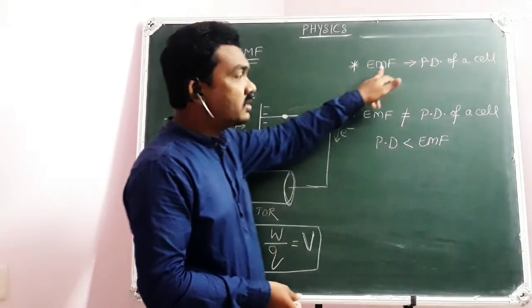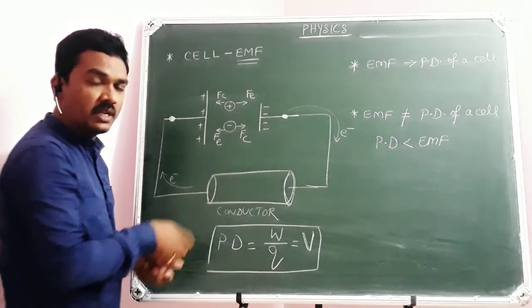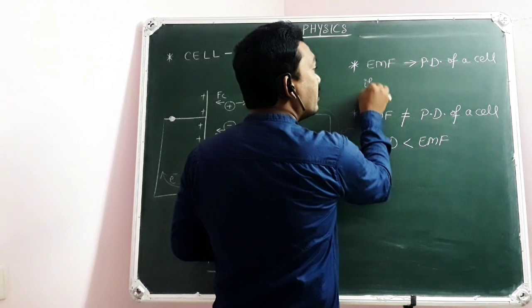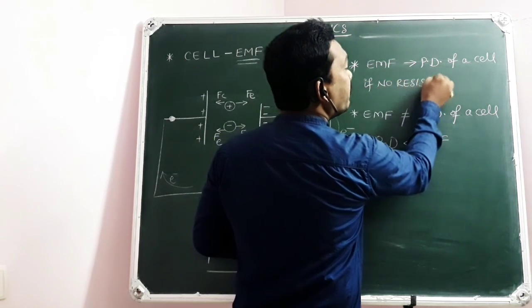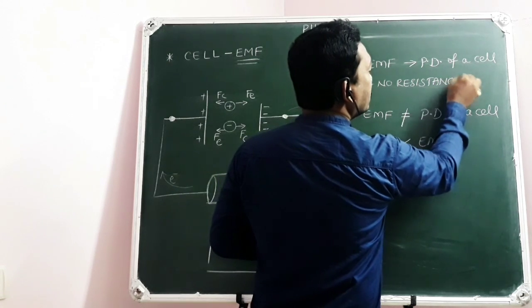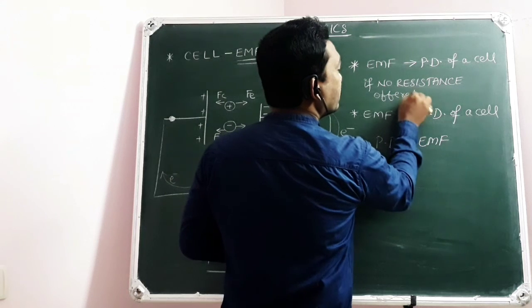This EMF of a cell will be equal to the potential difference across the terminals of the cell when no resistance is offered by the electrolyte.